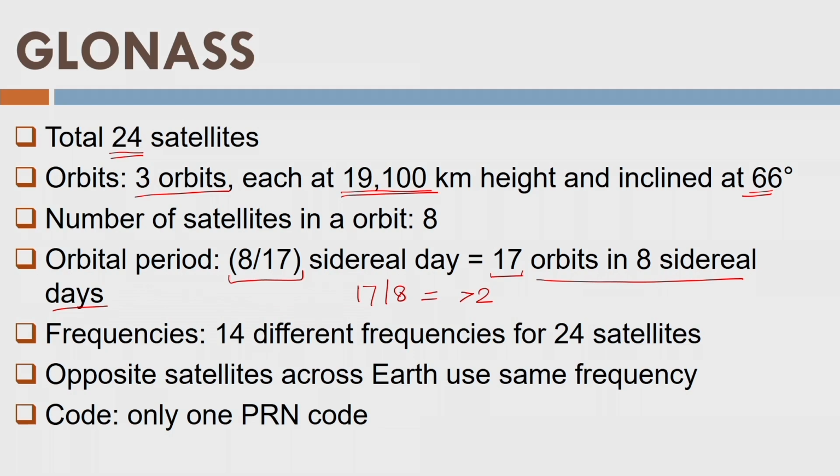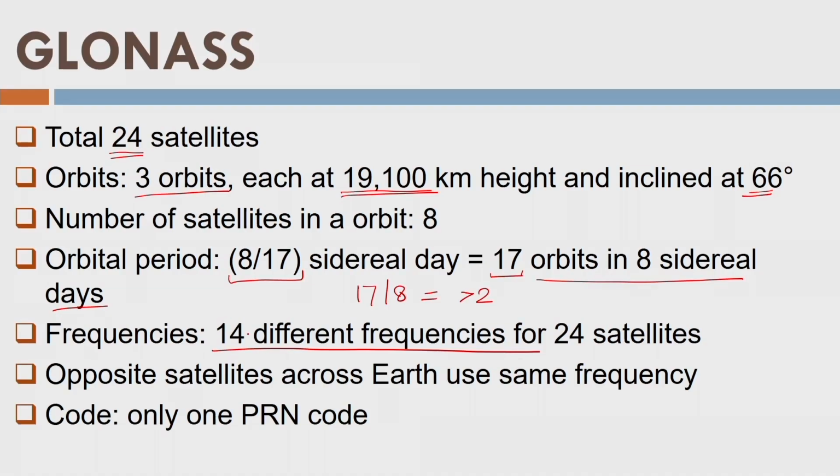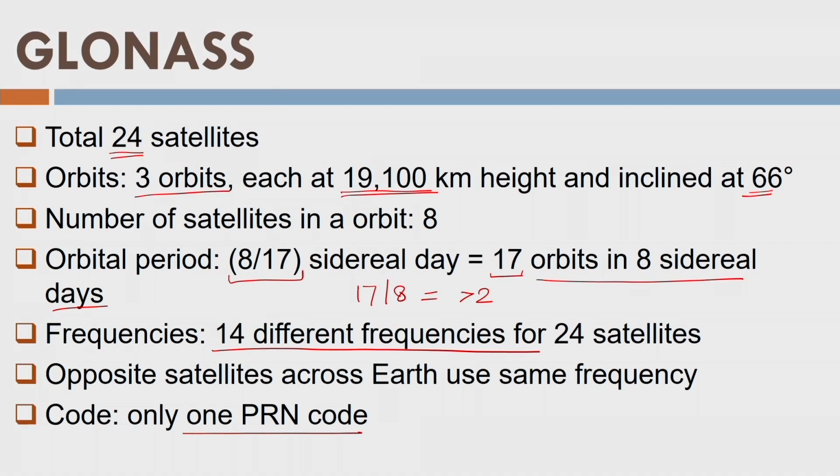Okay, what are the frequencies? It uses 14 different frequencies. Remember, GPS is using 3 frequencies, L1, L2 and L5, but GLONASS uses different frequencies. On the other hand, it uses only one PRN code. GPS is using 2 or 3 codes, the CA code, the P code, and maybe the Y code also, which is not available for civilians, it is for military only, but still 3 codes. However, GLONASS is using only one PRN code, but different frequencies for 24 satellites. And opposite satellites across Earth use the same frequency. This is a specification of this system.